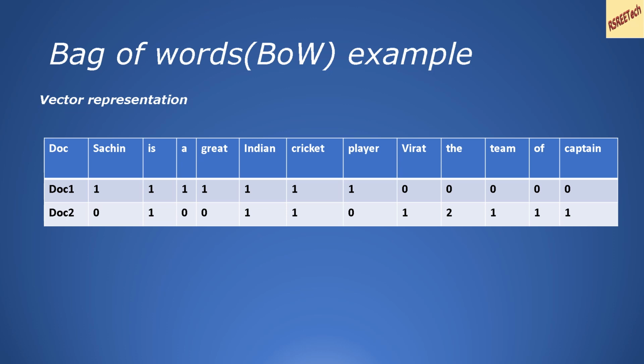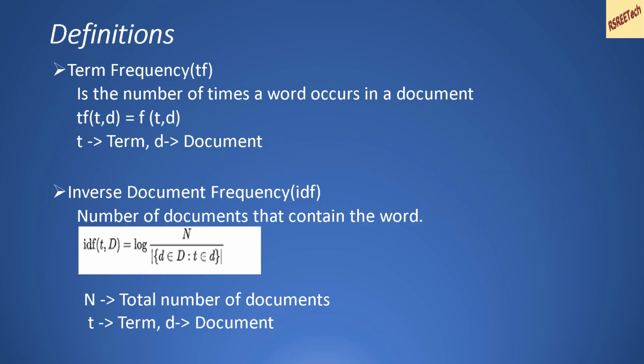But the main disadvantage of this representation is that the common words which are present, like is, the, of, which are known as stop words, have a higher weightage when compared to, say, uncommon words. And these common words may not give any useful information about the text.